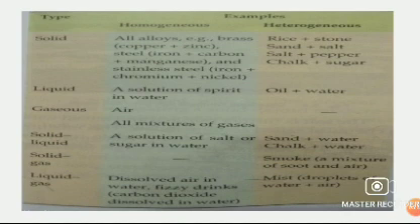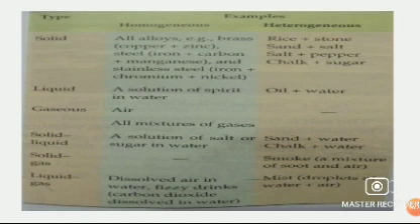Next, solid liquid mixtures are of two types, homogeneous and heterogeneous. Example of homogeneous: a solution of salt or sugar in water. Example of heterogeneous: sand plus water or chalk plus water. Next, solid gas mixture is of only one type, that is heterogeneous. Example is smoke. Smoke is a mixture of soot and air. What is soot? The small black particles. We can see the small black particles in smoke, and that is called soot.